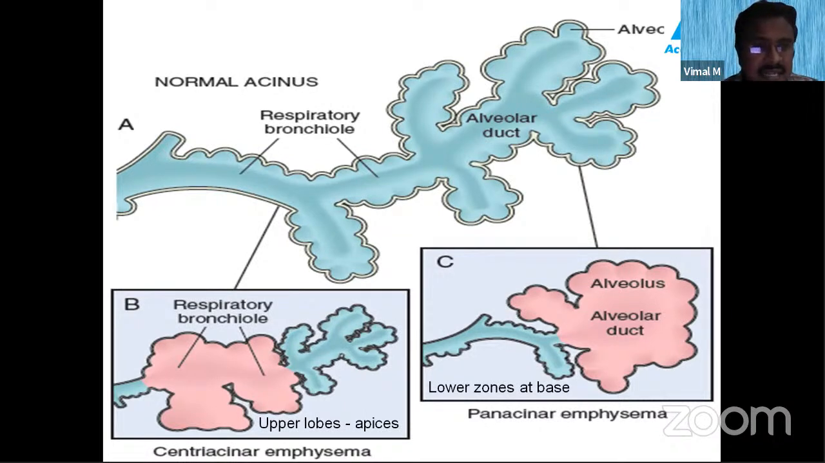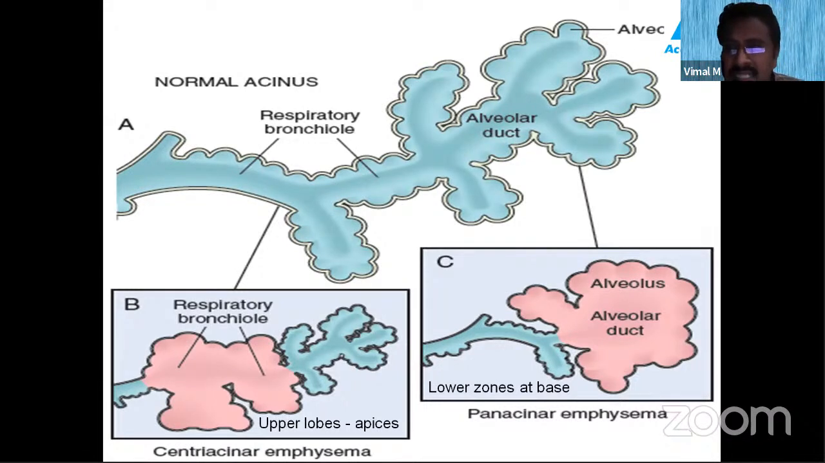In the centriacinar emphysema, it is only the central part, that is the respiratory bronchioles alone, that are getting dilated. If the respiratory bronchioles alone are getting dilated, you call that centriacinar emphysema, which is very common in smokers. Remember, centriacinar emphysema commonly occurs in the upper lobe, that is in the apex.